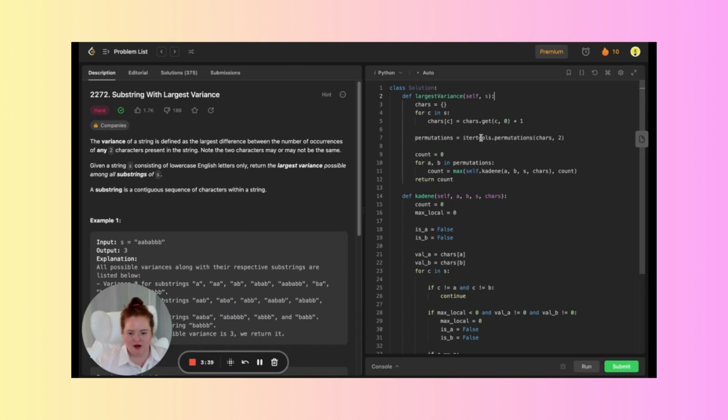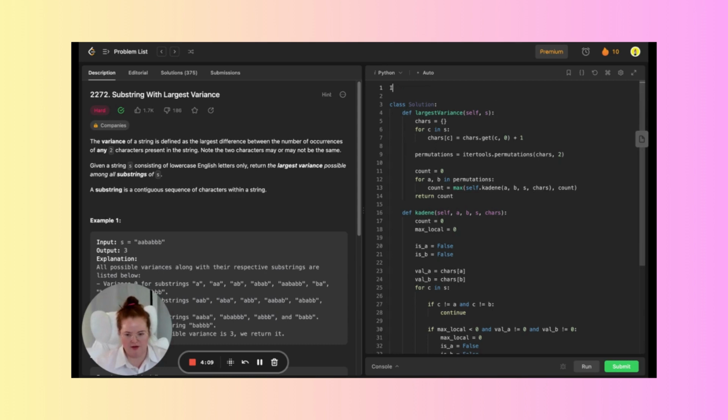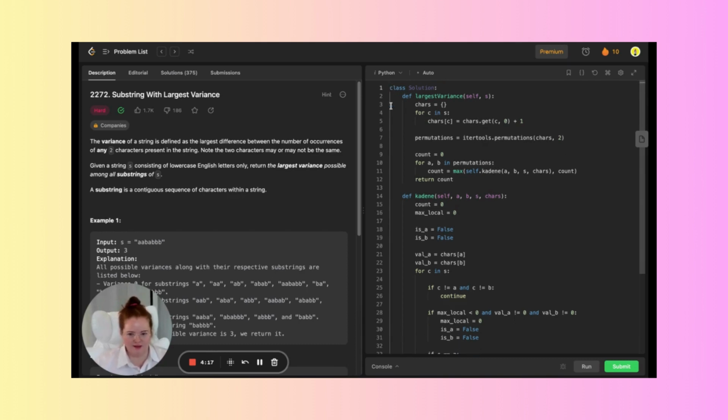This line right here basically generates all the possible permutations of length 2 from the keys of this dictionary using the permutations function from itertools. I didn't have to import itertools, though I saw a solution where someone did. I just ran it and tested it without it. But in your solution, you might have to import itertools up here to make it run. I didn't have to, so I just didn't.